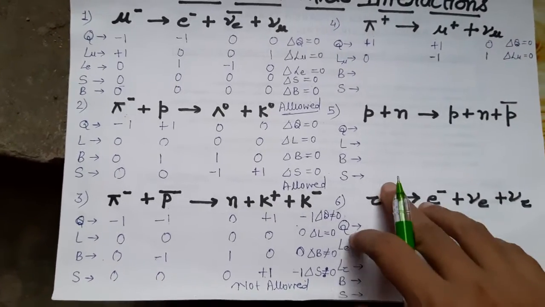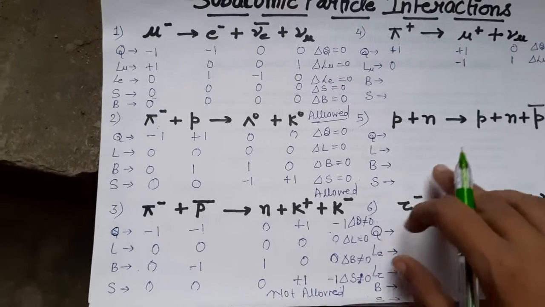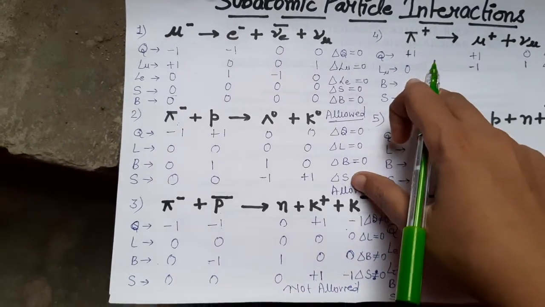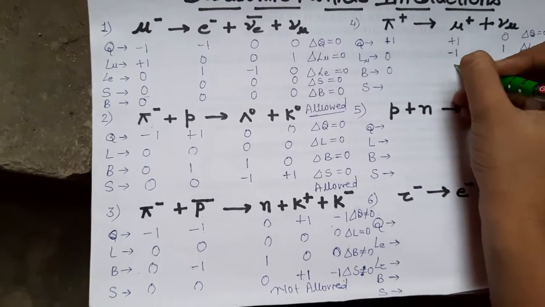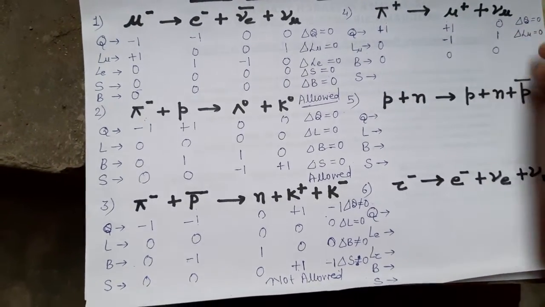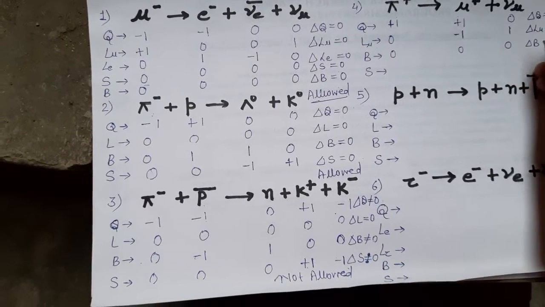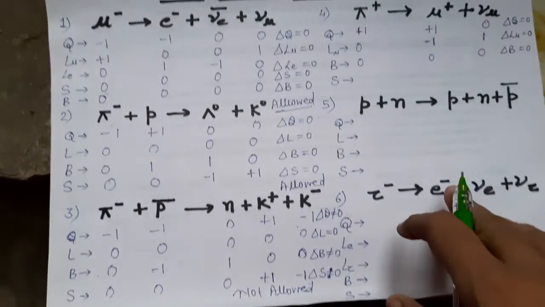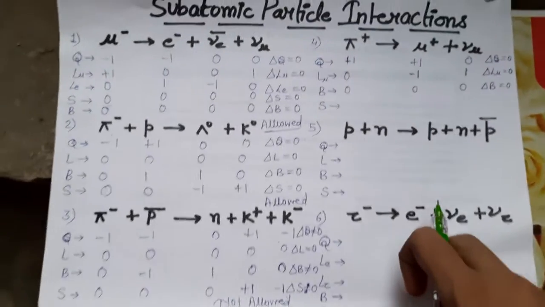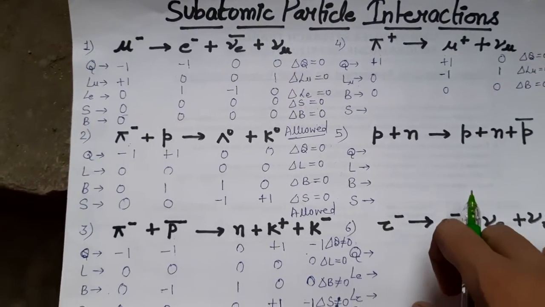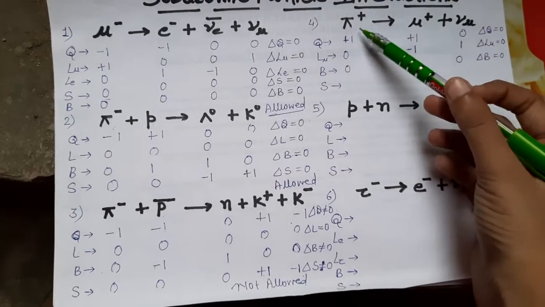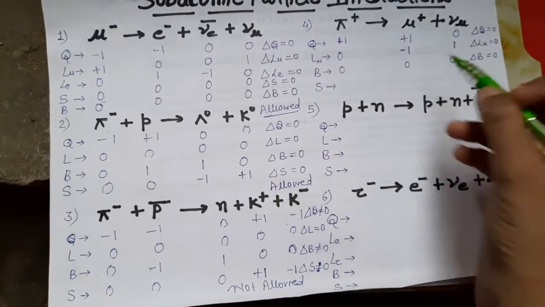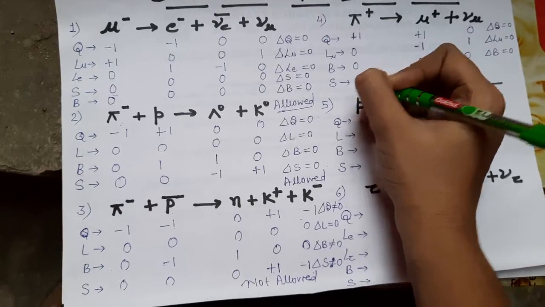Now check for baryon number. Is it a baryon? No, it is not a baryon, so 0. So baryon number is also conserved. Now check for strangeness. This particle is not strange, so 0.